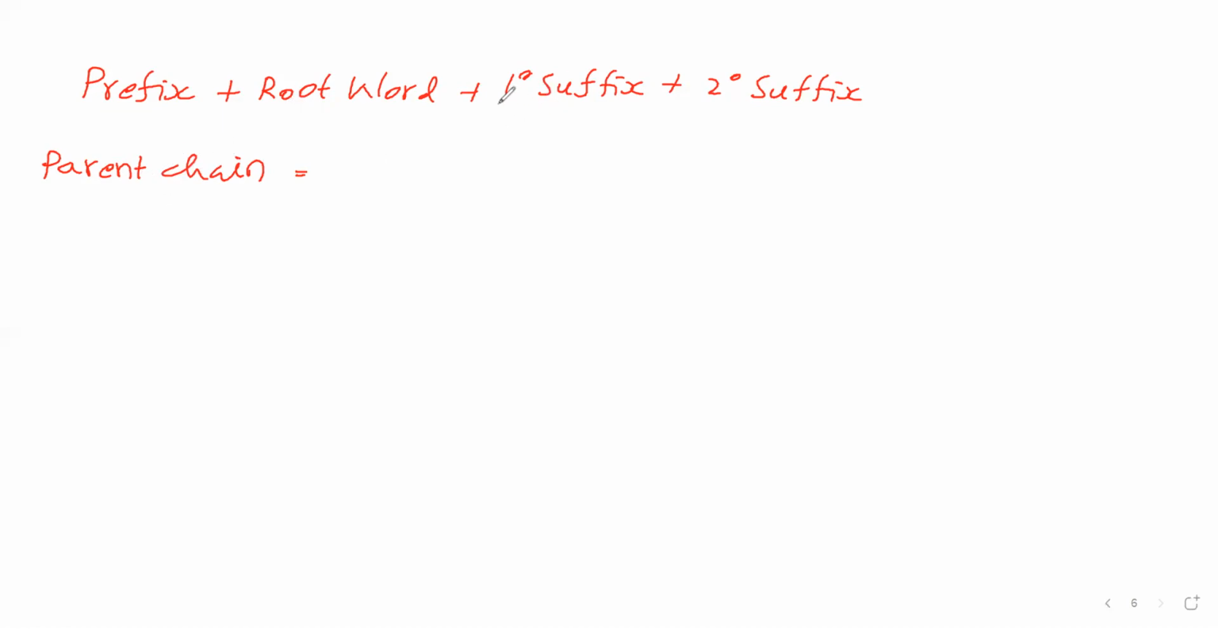Then primary suffix. What is primary suffix? That primary suffix will say between carbon atoms what type of bond is there. Between carbon atoms single bond is there means that will say ane. Between carbon atoms double bond is there means that will say ene. Between carbon atoms triple bond is there means that will say yne.